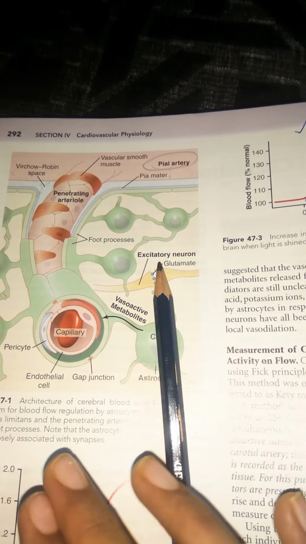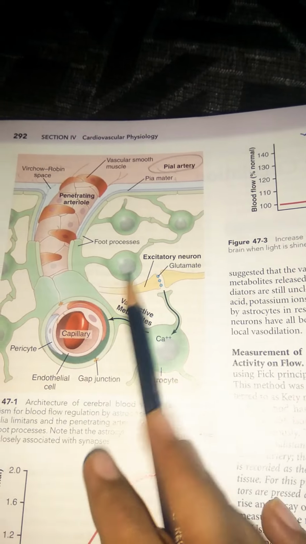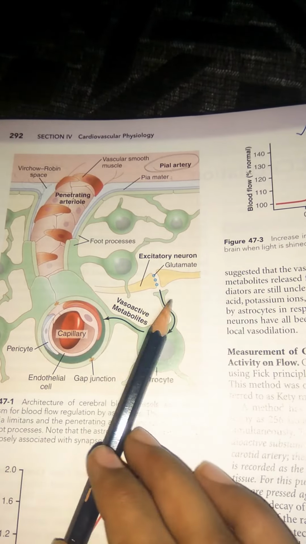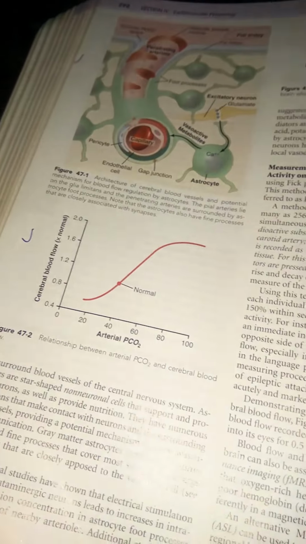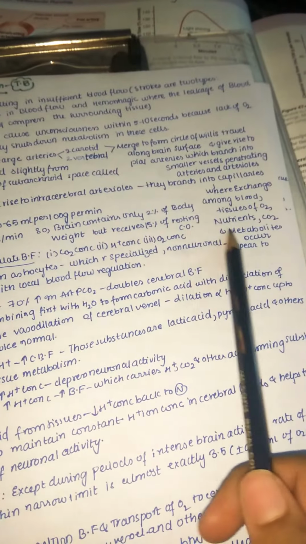Of course, for any cell, the exchange normally occurs only in capillaries. Next we move on to our theory part. If any diagram is involved, we will come to it there. So we have completed till here.